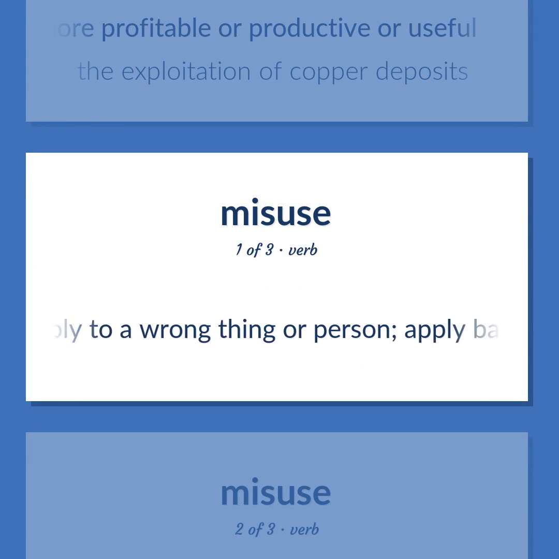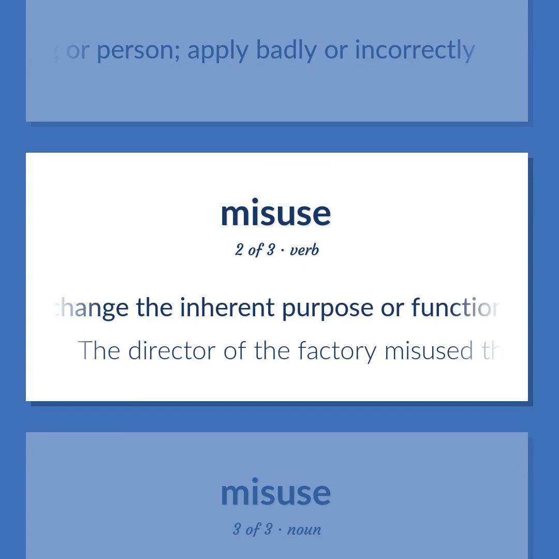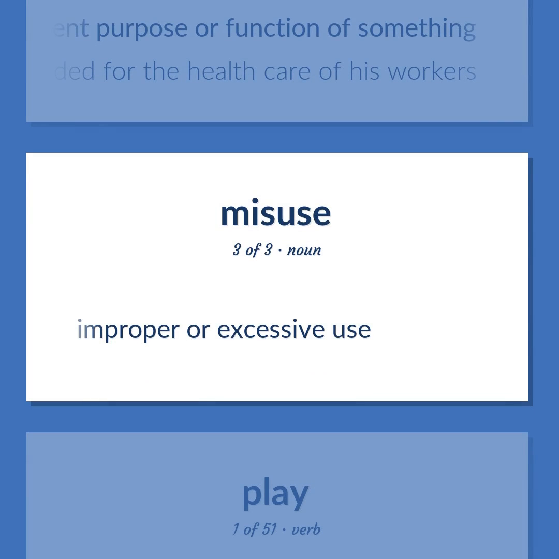Apply to a wrong thing or person. Apply badly or incorrectly. Change the inherent purpose or function of something. The director of the factory misused the funds intended for the health care of his workers. Improper or excessive use.